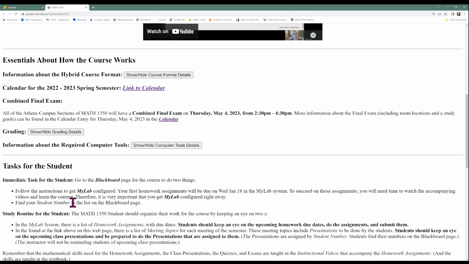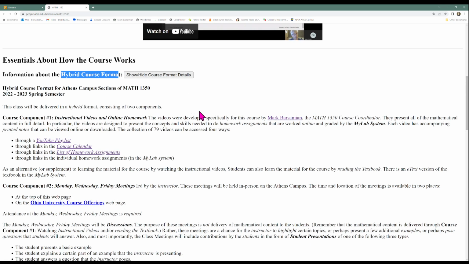The next thing on this page are some essentials about how the course works. Maybe the most important thing is what's called the hybrid course format. Now, a hybrid format means that the course is delivered in more than one way. In this course, there are two components in the hybrid design.